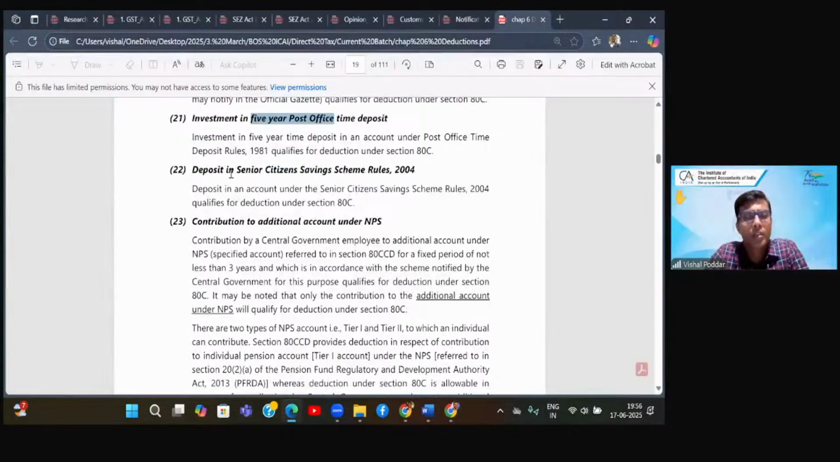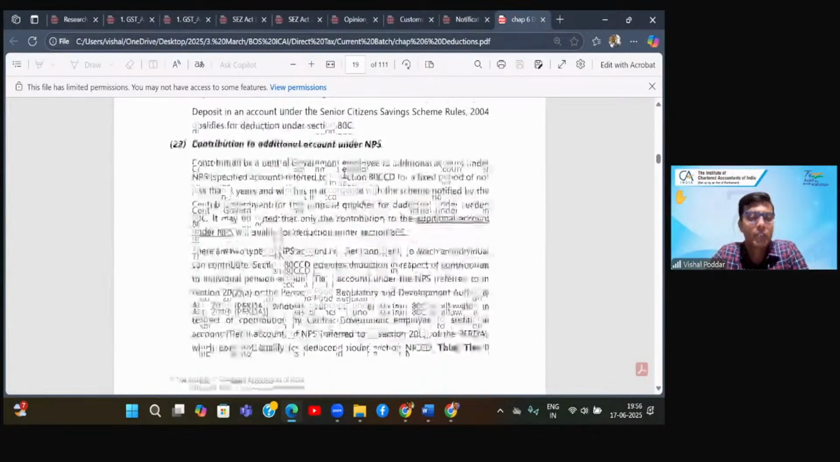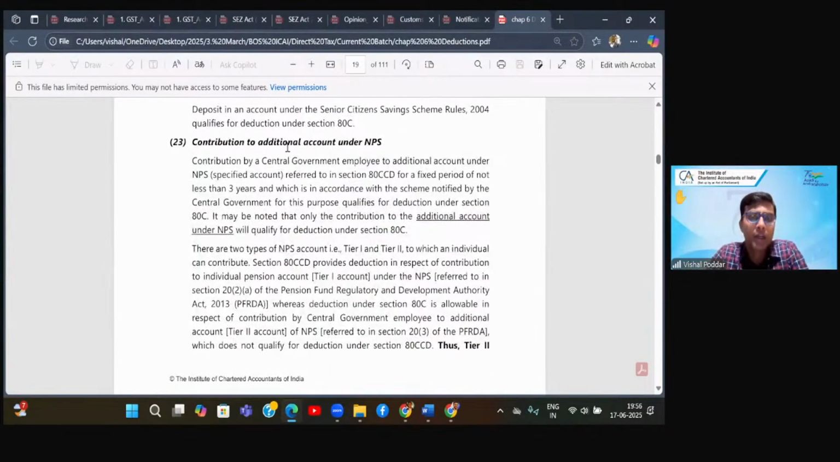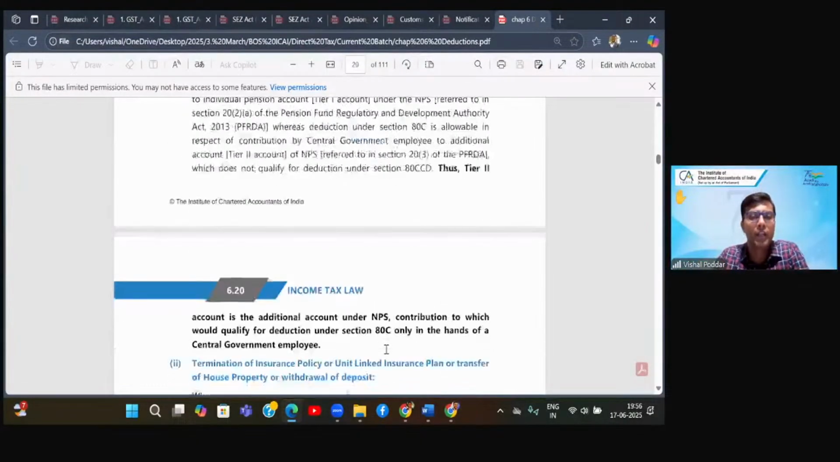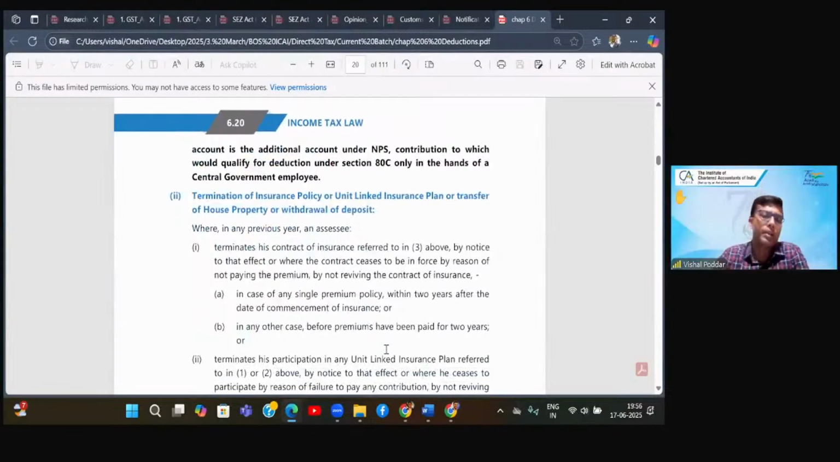If you're a senior citizen and you have invested in the senior citizen savings scheme, this point I will explain when we deal with 80CCD deduction, because this NPS is a point connected with 80CCD. Here also you'll find a reference to 80CCD. So I'll come back to this point when we deal with 80CCD. Correct? So now these are the list of investments. Correct?